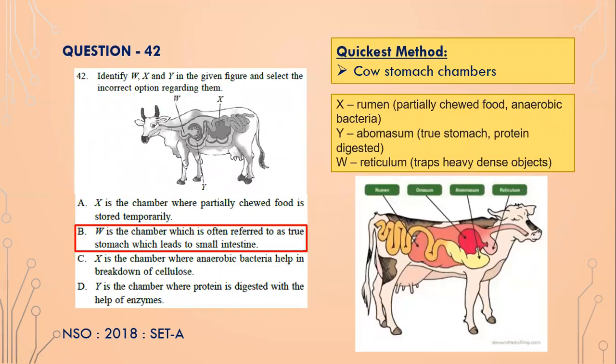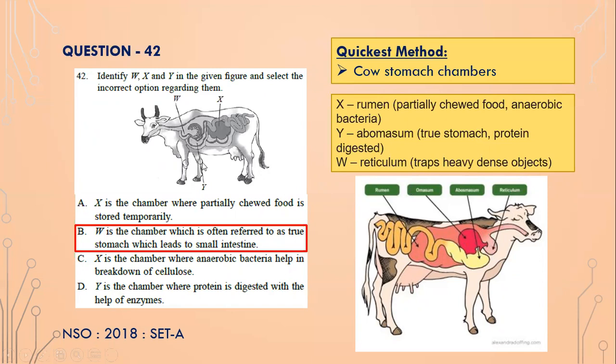Identify W, X, and Y in the given figure and select the incorrect option. Okay, so it is the given figure of a cow's stomach, and you have to identify W, X, and Y. So in the cow's stomach, what is W? This part, W, is the reticulum, isn't it? It is the reticulum which traps the heavy dense objects, because normally cows eat anything. They may eat small stones and pebbles. So all these heavy objects are trapped in the reticulum of the cow.